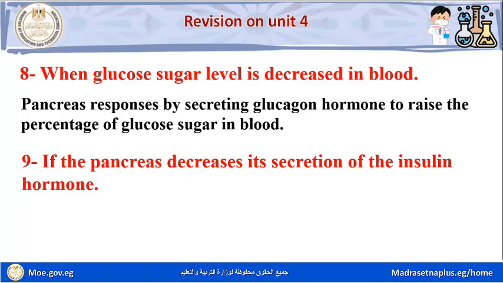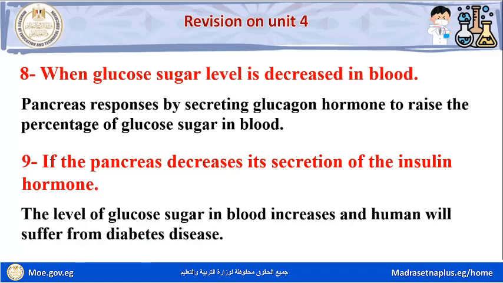Number 9, if the pancreas decreases its secretion of the insulin hormone, the level of glucose sugar in blood increases and human will suffer from diabetes disease.